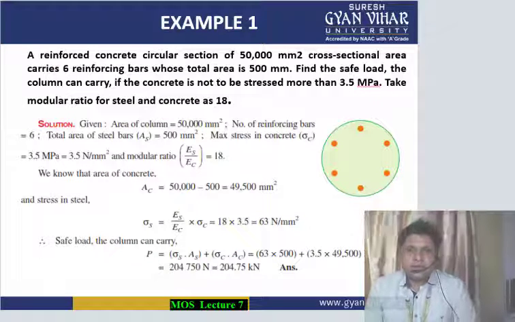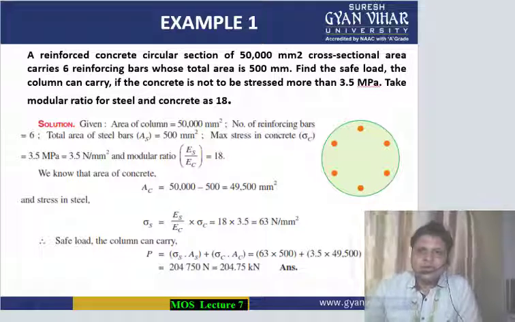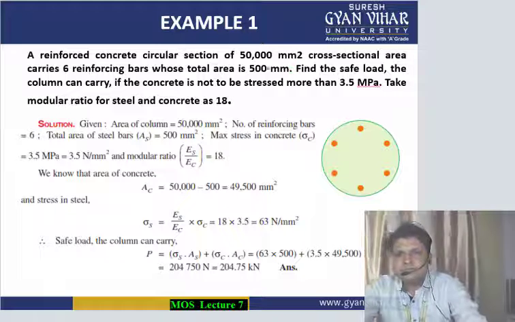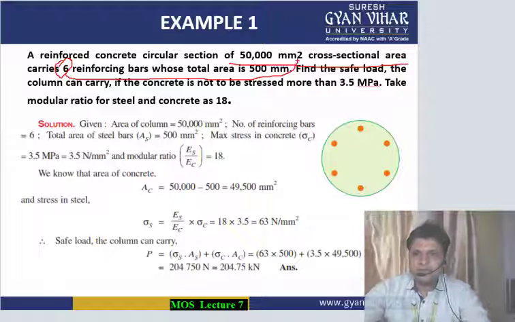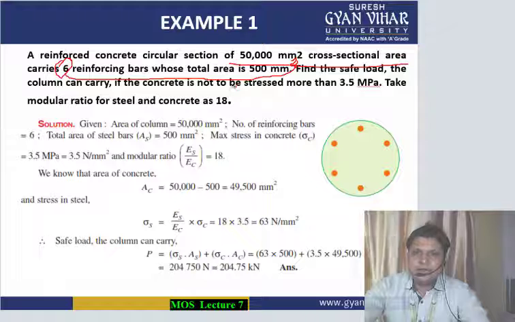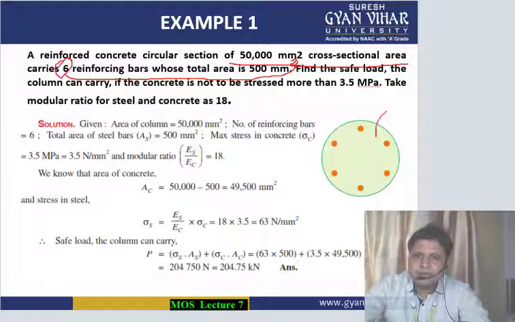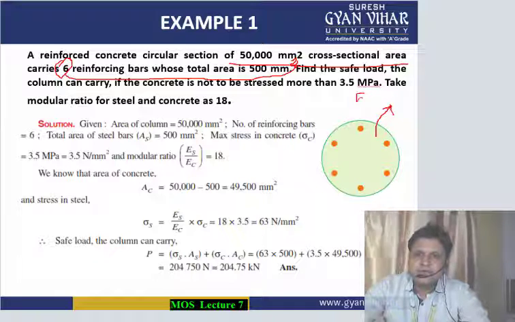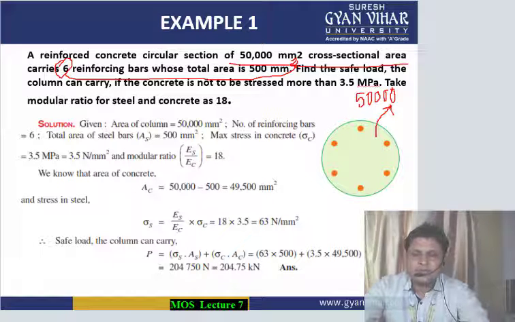This is our example number 1. A reinforced concrete circular section of 50,000 mm square cross-sectional area carries 6 reinforcing bars whose total area is 500 mm square. See what the line is saying to you. The whole of the circular section area is 50,000 mm square, the cross-sectional area of this circle.